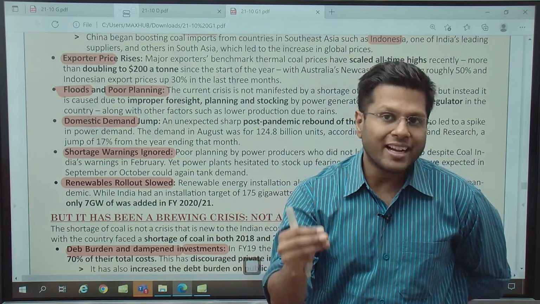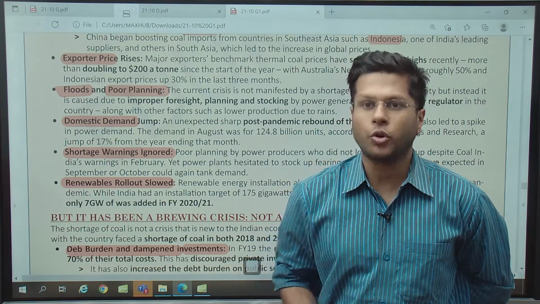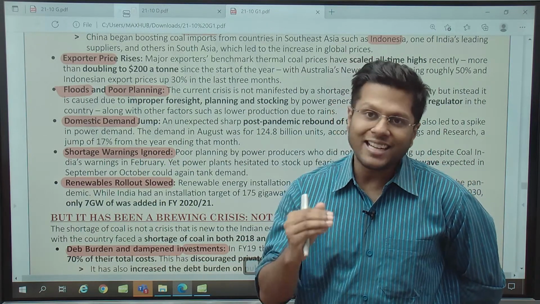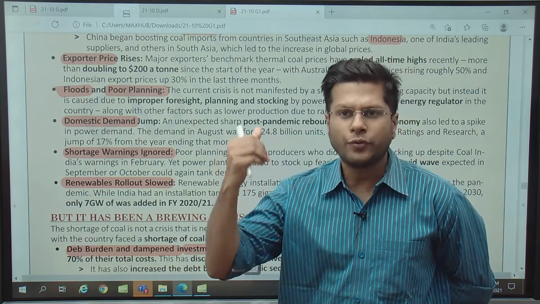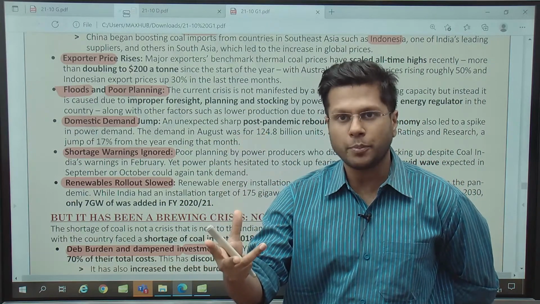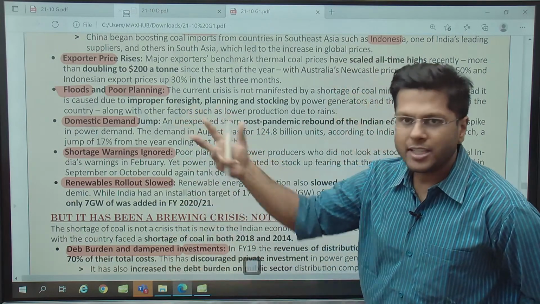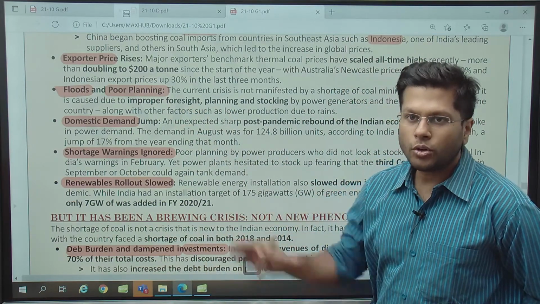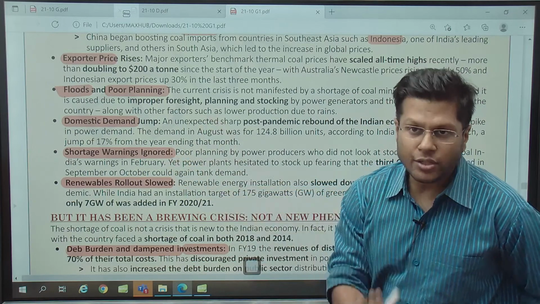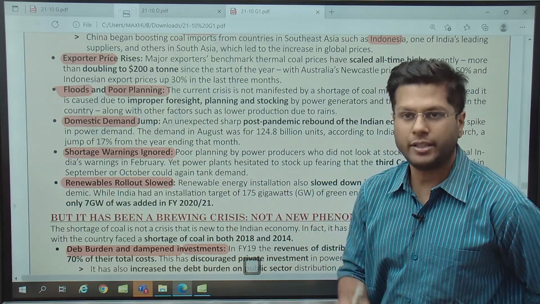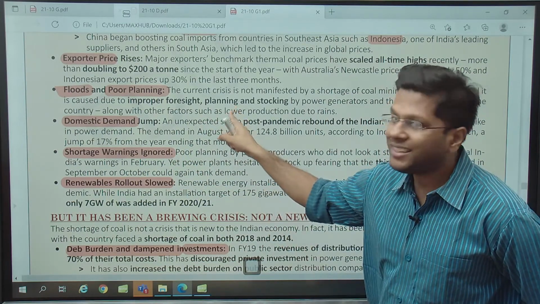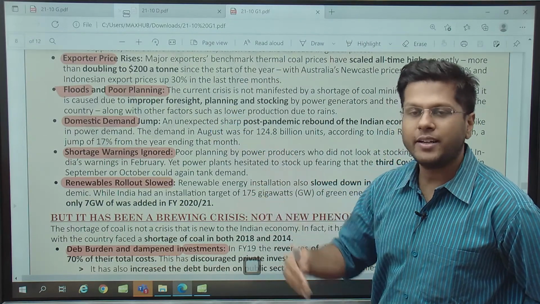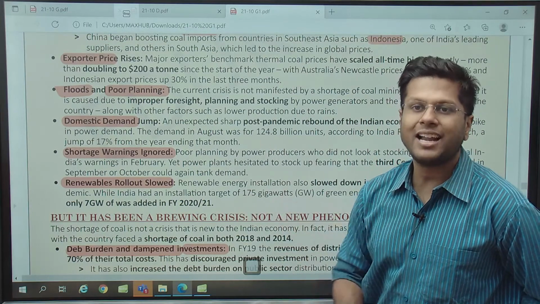There was a contemplation that there will be a third wave of corona in the Indian economic community as well. And that is how the future prices of all the entities, even coal, are fixed. So it was anticipated that in the months of September and October, there will be less demand for coal. Coal India was already saying that there will be a crisis of coal in case you do not purchase coal. We are talking of the electricity generating companies, but they did not purchase coal because they anticipated there will be less demand from industrial activity.